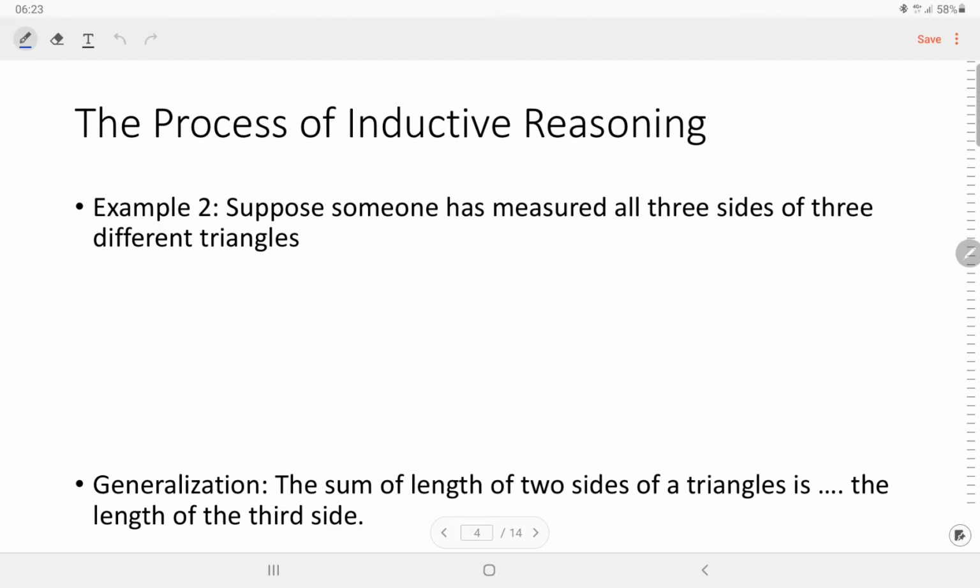And the other example: suppose that someone has measured all three sides of three different triangles. For example, this is the first triangle.